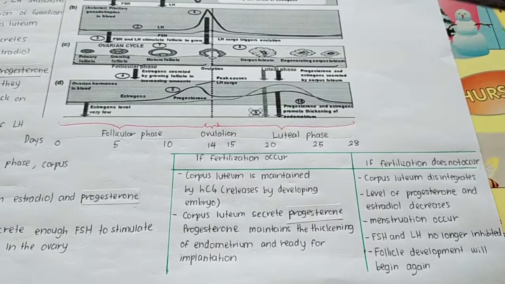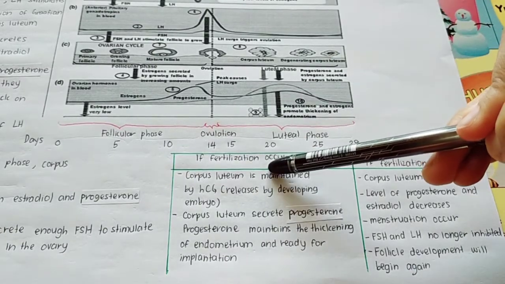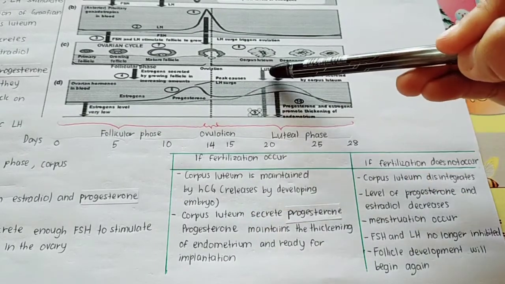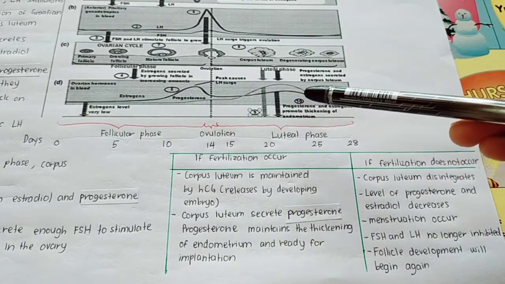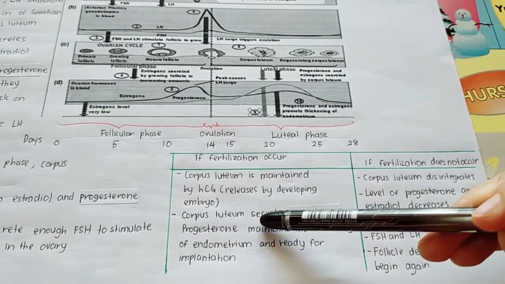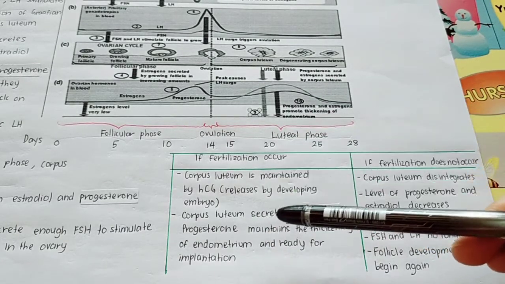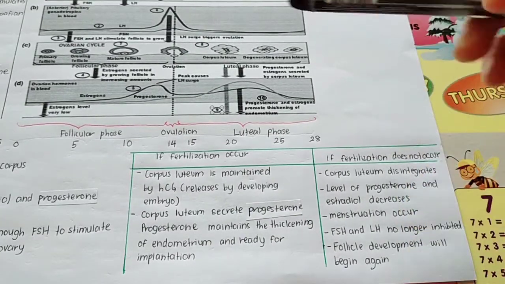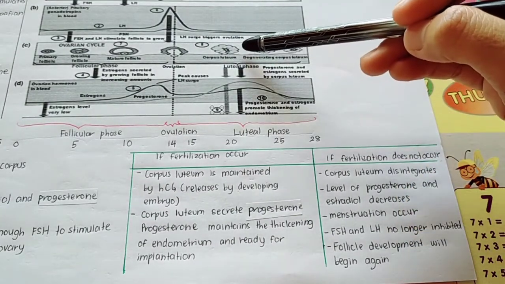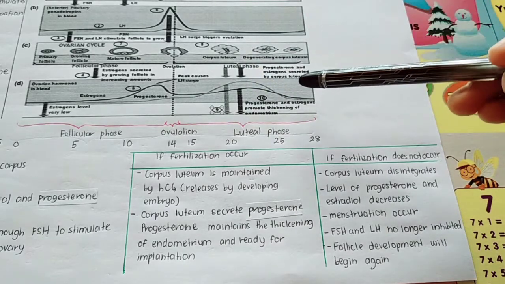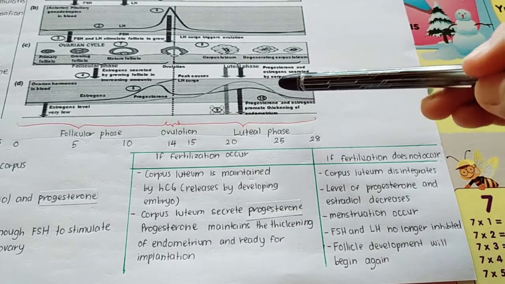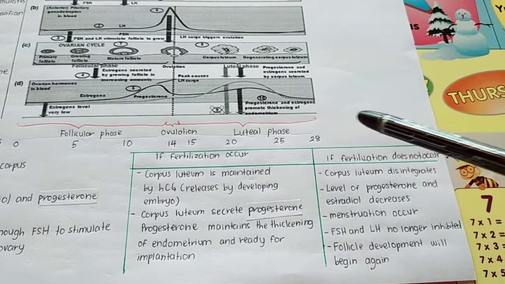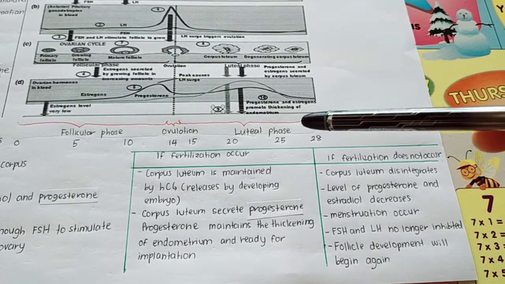Okay. So maksudnya di sini kalau berlaku fertilization, the corpus luteum will be maintained by HCG and will continuously secrete progesterone and estrogen. So the progesterone will maintain the thickening of the endometrium. And then if fertilization does not occur, this corpus luteum will disintegrate or degenerate. So what happens to the levels of progesterone and estrogen? They will decrease. So what happens to the endometrium lining? It will degenerate.